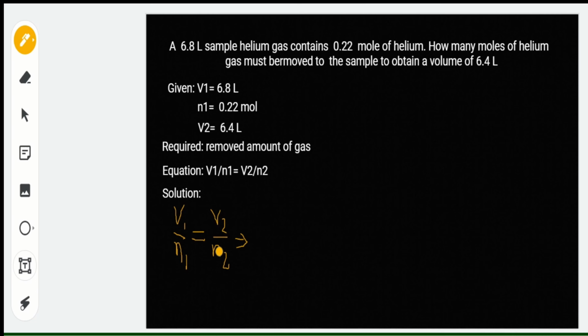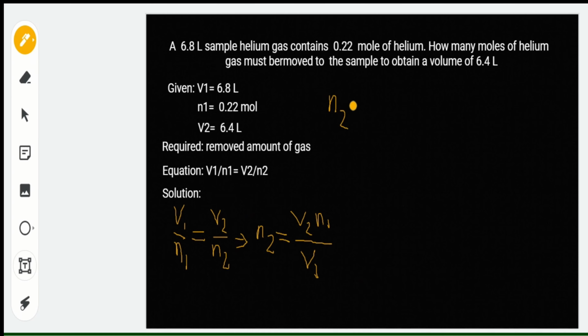We're looking for the final amount of gas first. So we have final amount of gas is equal to final volume times the initial amount of gas over the initial volume. So ito na ngayon yung ating derived equation, pwede na nating hanapin yung final amount of gas.